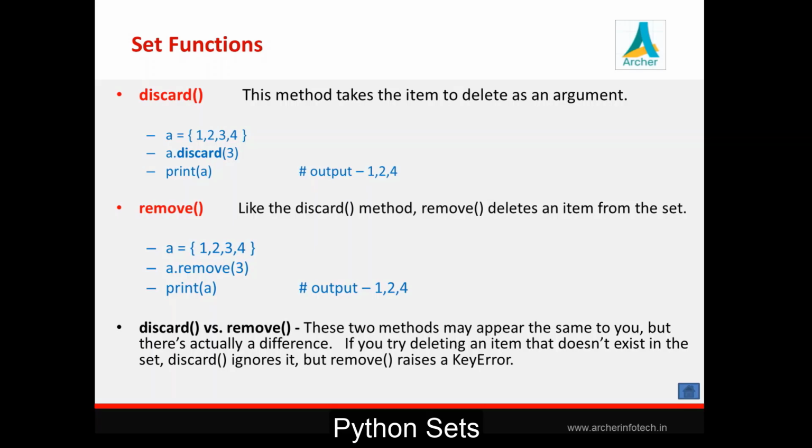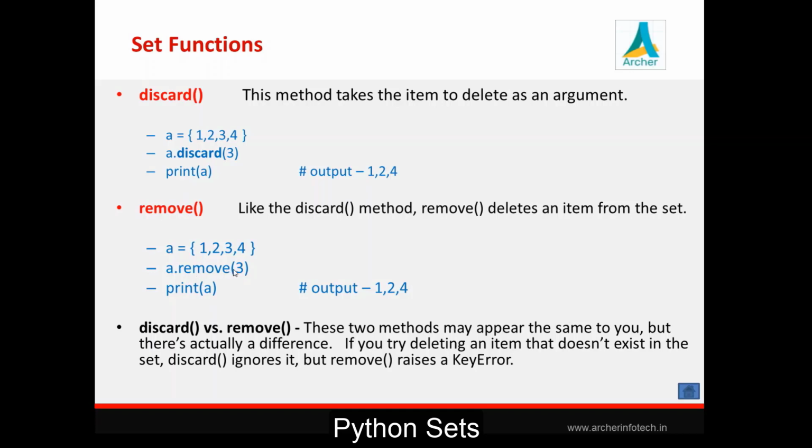So these are the two methods, discard and remove. Now see, both methods are doing the same work. Means by using discard we can delete an element of a set, and by using the remove method also we can remove an item from the set. See here, this is a set having some values 1 2 3 4 5, then we are passing this element value to the discard method and it removes it from this particular set. Same procedure we are applying by means of the remove method.